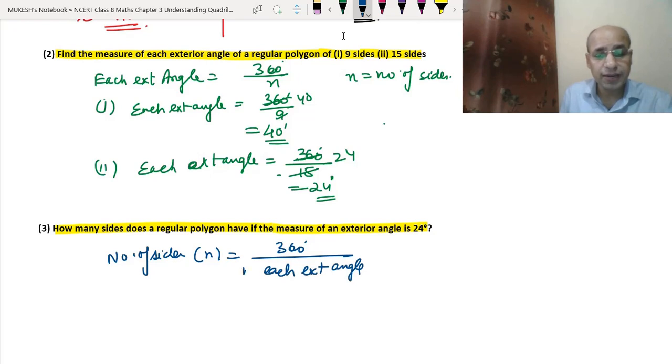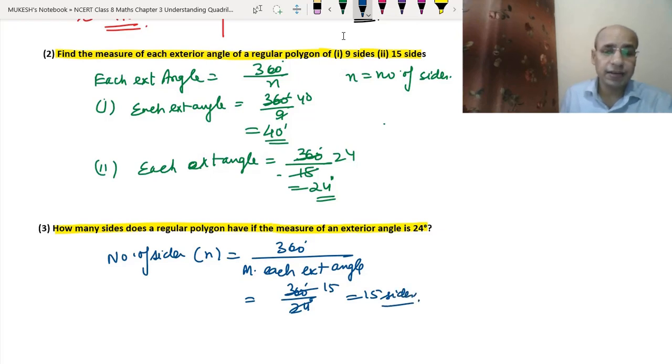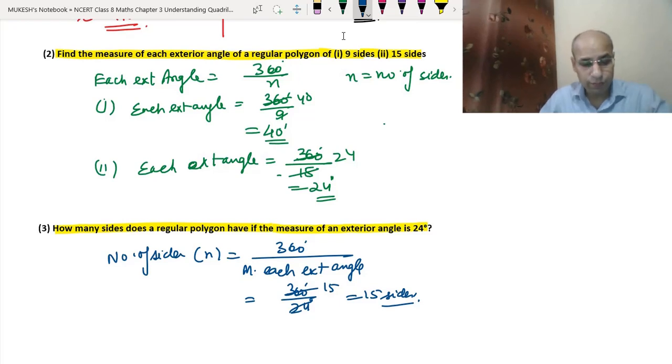The number of sides, that means n, equals 360 degree divided by the measure of each exterior angle, that means 360 degree divided by 24 degree. Here we get the answer 15. So the answer is 15 sides for this question. Again, just using the plain simple formula, we can get the answer. Now question number 4.